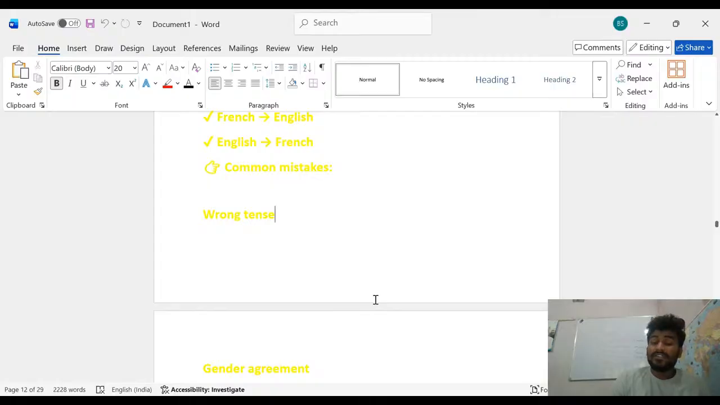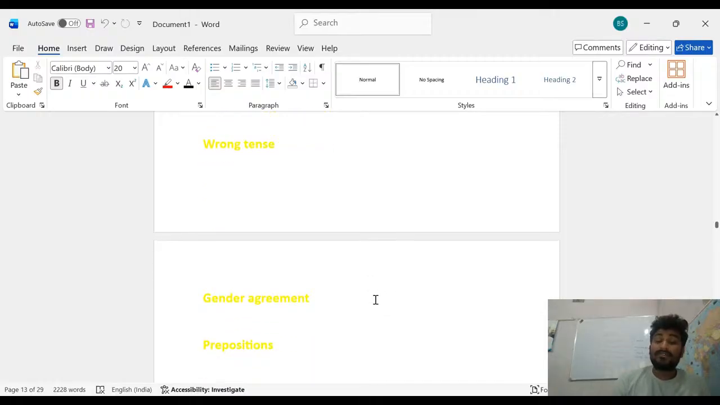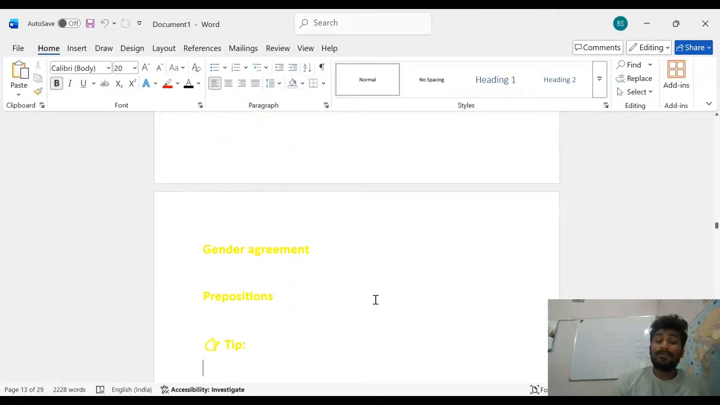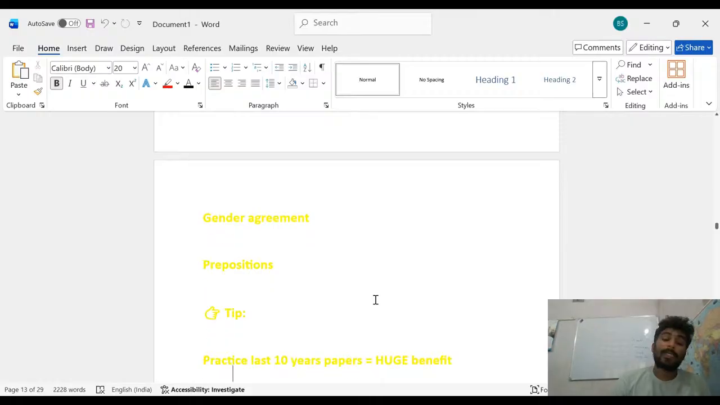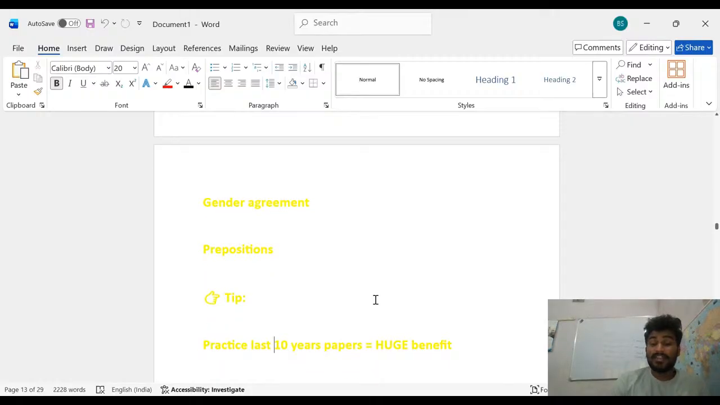And what is the common mistake done by all of you? The first is the wrong tense, the second is gender agreement, and the third is the preposition. Another tip for your exam is to practice the last ten years' papers. I also have some questions on MCQs and grammatical errors of this type, so you will practice from here also.